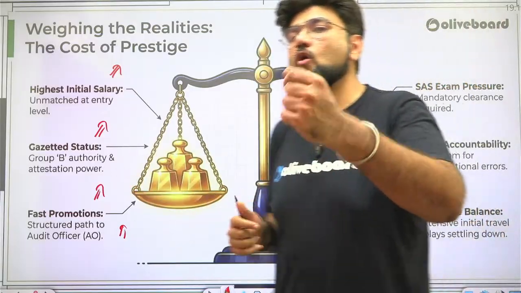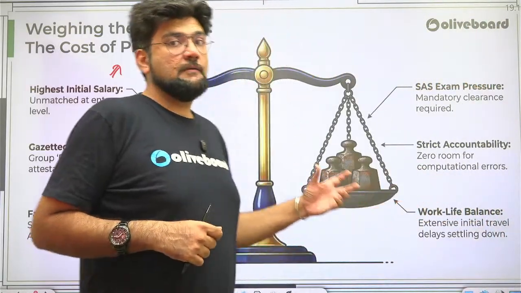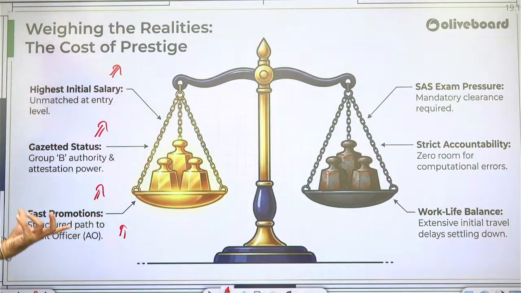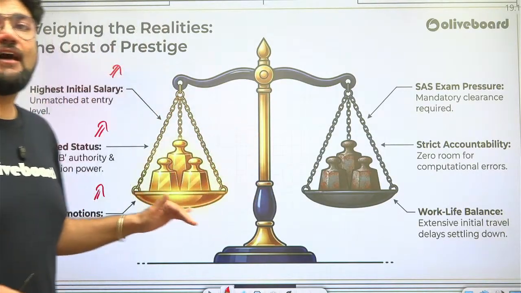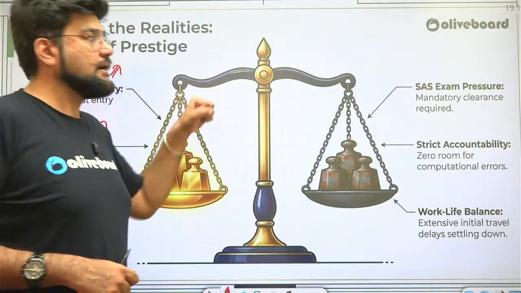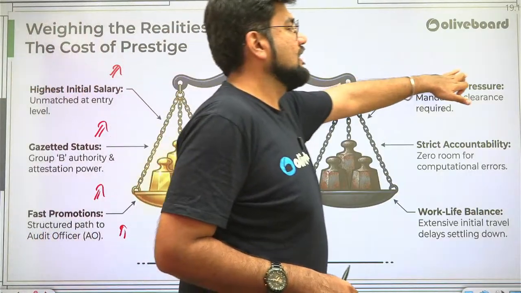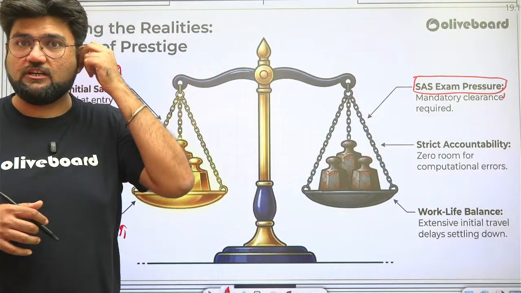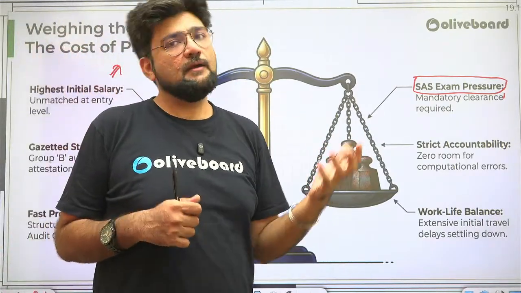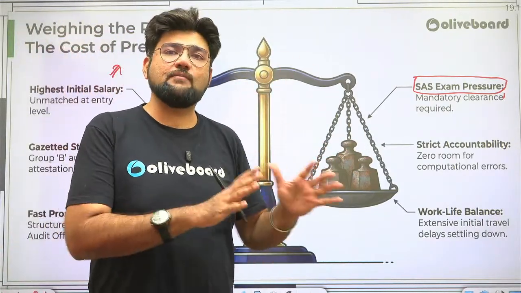But there are certain cons associated here. What are these cons? To get promoted, it's not that easy. You have to have a 2-year fixed probation when you join. And after that, there is an internal departmental exam, which is the SES exam. Let me tell you, when you are an inspector, let's say you're an inspector in the GST department and you want to become a superintendent, there also department exams are involved.